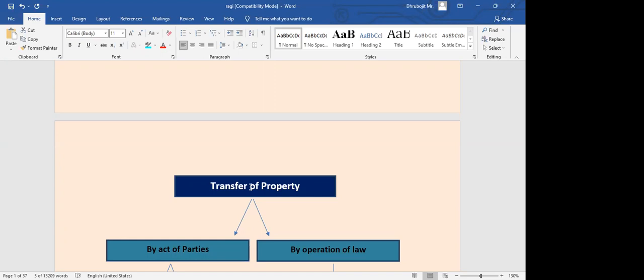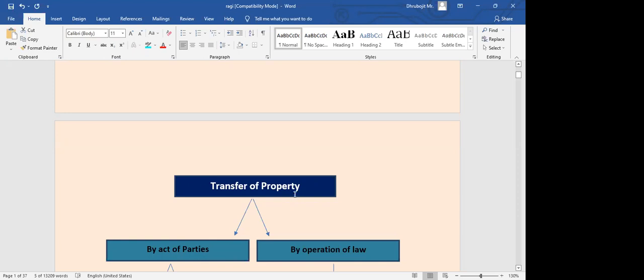So law always prefers transfer of property under various modes, various reasons, various grounds. Why? Because that will enable the government to earn some revenue, right? When a property is registered, a lot of money needs to be paid. And also it will ensure that property is in use, not just lying there with nobody using it.